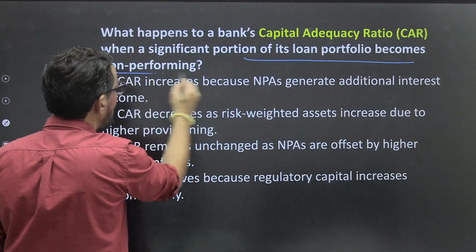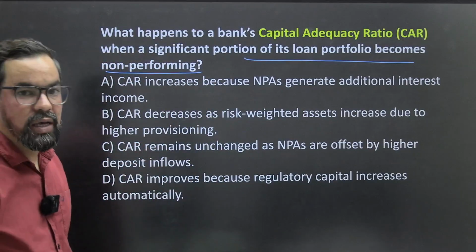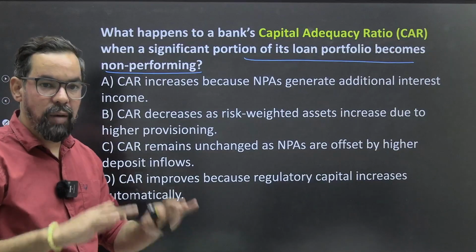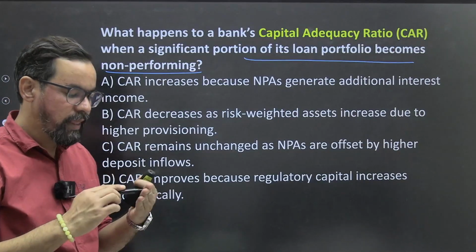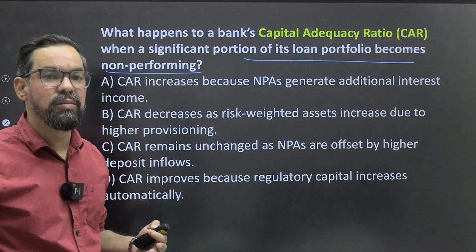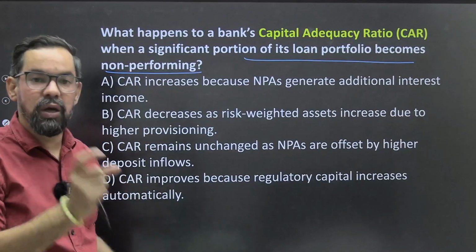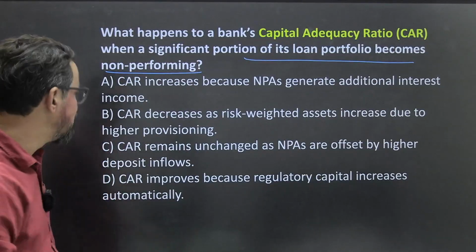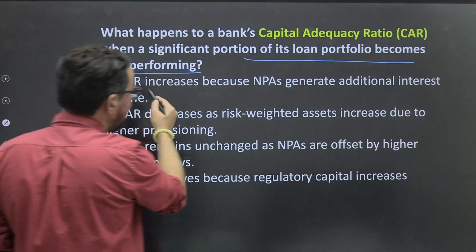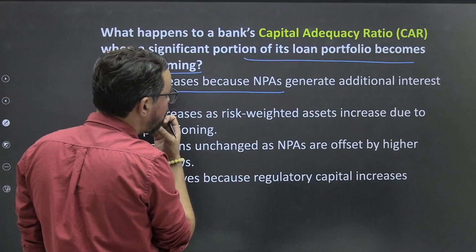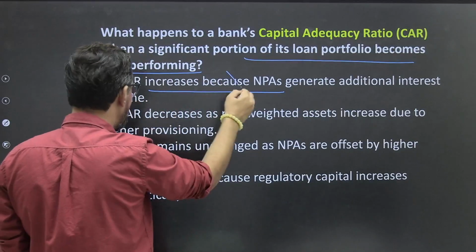What happens to a bank's capital adequacy ratio when a significant portion of the loan portfolio becomes non-performing, ठीक है। तो आपका क्या होगा, CAR कम पड़ जाएगा आपका ऑटोमेटिकली, ठीक है। सो जो आप, let's say, you have maintained आपका 10 करोड़ रुपीज CAR, ठीक है। अब क्या हुआ, NPA एकदम से बढ़ गए तो आपका CAR जो 10 करोड़ अभी तक आपने मेंटेन किया है वो कम हो जाएगा, ठीक है। You have to increase that particular one, ठीक है। So an increase in CAR, increase because NPA generate additional interest income, no.